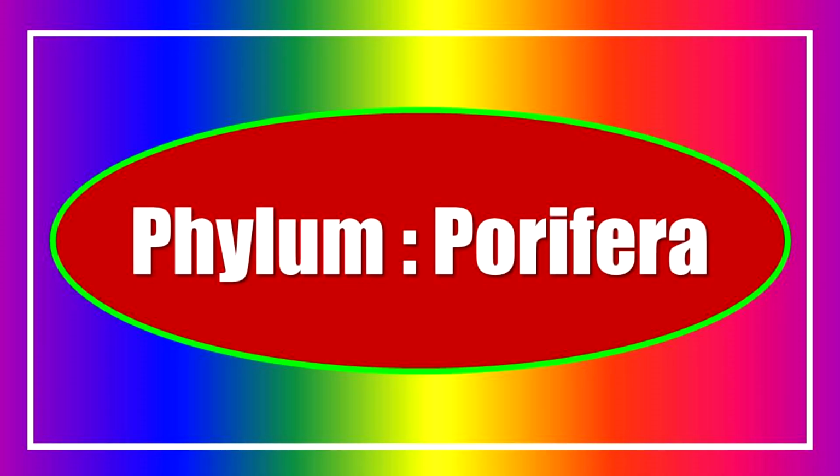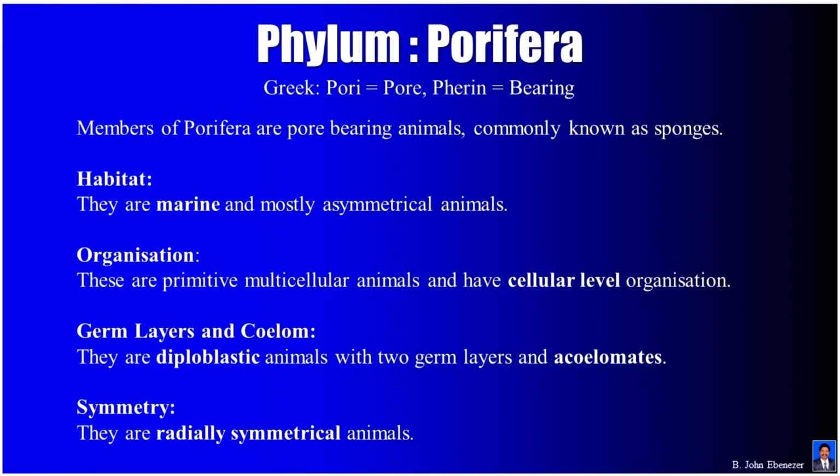Phylum Porifera. Members of Porifera are pore-bearing animals, commonly known as sponges. Habitat. They are marine and mostly asymmetrical animals. Organization.